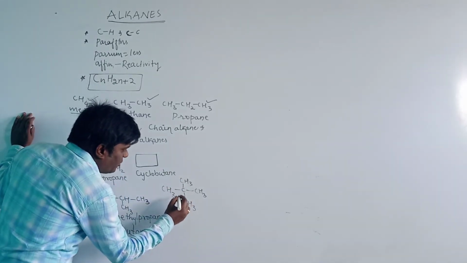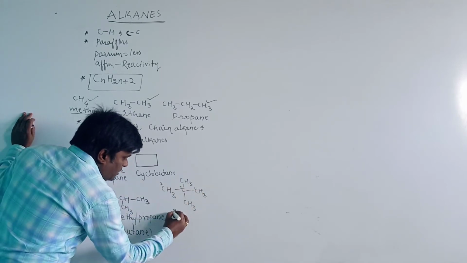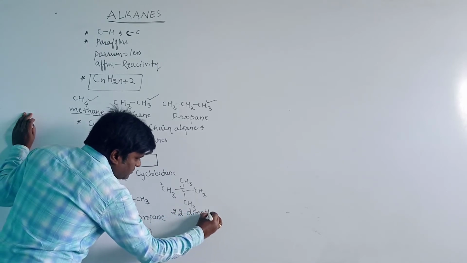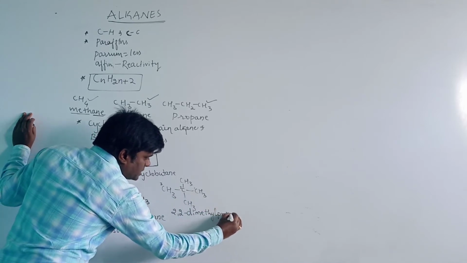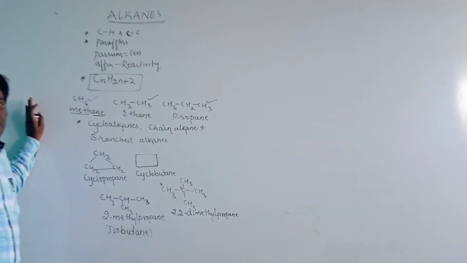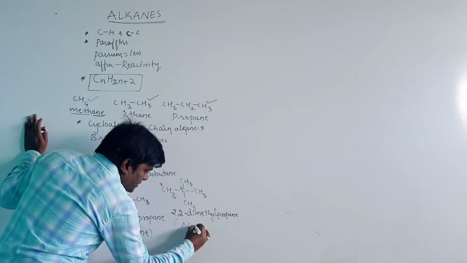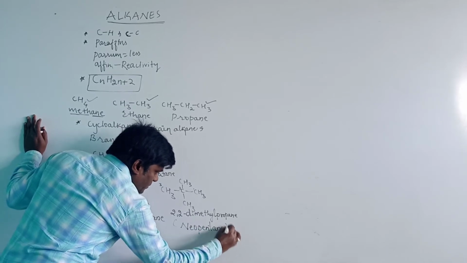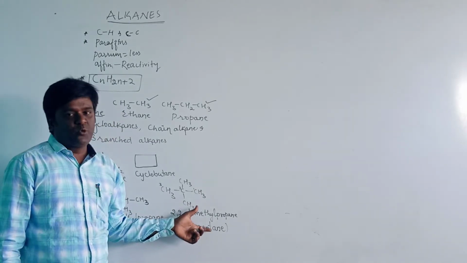The IUPAC name for this compound is 2,2-dimethylpropane. The total number of carbon atoms in the parent chain is three, so it is propane. Generally it is known as neopentane. The common name is neopentane and the IUPAC name is 2,2-dimethylpropane.